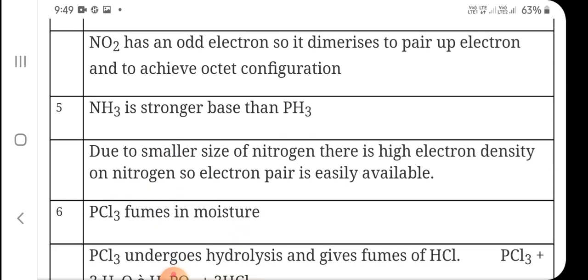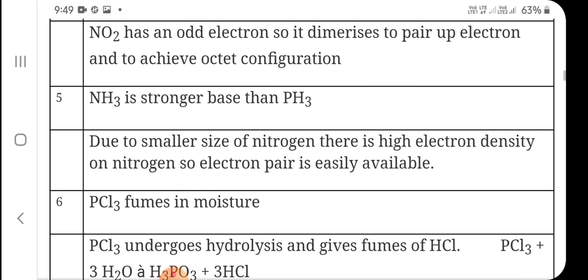Ammonia is a stronger base than PH3. As I told you, all the hydrides of group 15 are bases, but ammonia is the strongest base. Why does this happen? Because of the small size of nitrogen, there is a high electron density on nitrogen, so the electron pair is easily available. The substance which can give the electron pair more easily will be the stronger base.